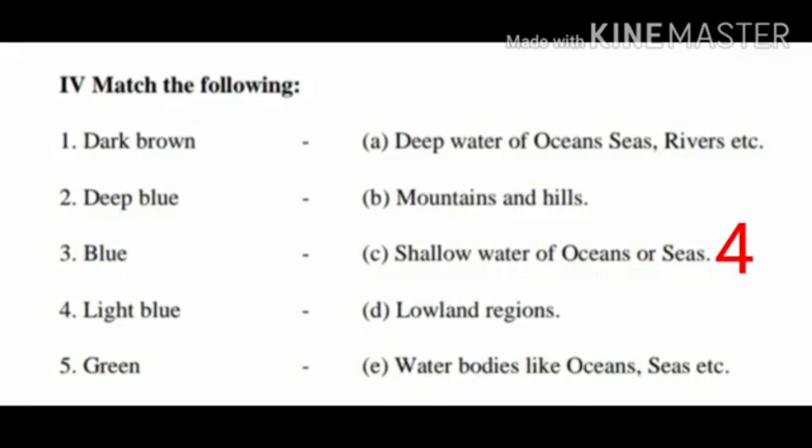Children, light blue, shallow water of oceans or seas. Fifth question, green. Yes, the answer is option D, lowland regions. Children, green, lowland regions.